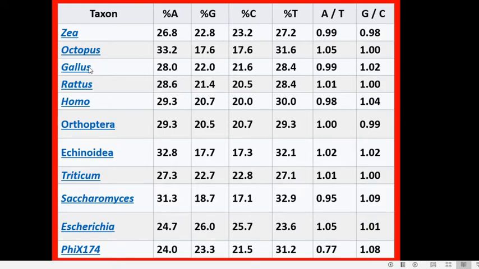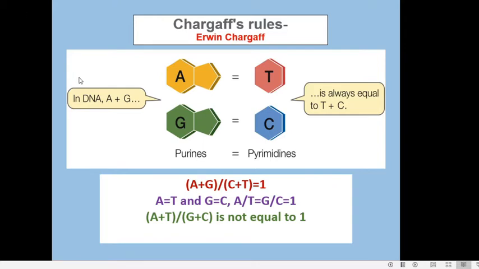Now we will come to the second rule. The second rule says that DNA contains equal amounts of purines and pyrimidines. That means there is a 1:1 stoichiometric ratio between purines and pyrimidines. So which are the purines? Adenine and guanine. And which are the pyrimidines? Thymine and cytosine. So the second rule says that in the DNA there will be equal amounts of adenine plus guanine and thymine plus cytosine. That is, A plus G will be equal to T plus C.